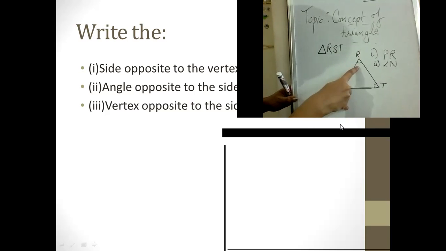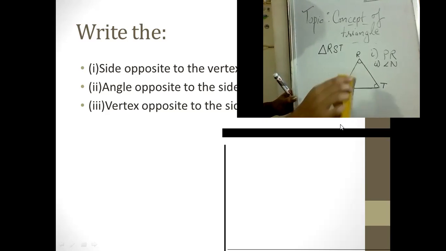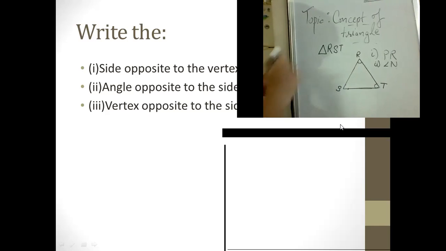First of all, we will be seeing the side that is RT. What is the vertex opposite to RT? What does opposite mean? Which is directly opposite it. We can see that it is S. Now we are not considering the angles, but the vertex, the corner, which we can observe in front of RT, that is S.